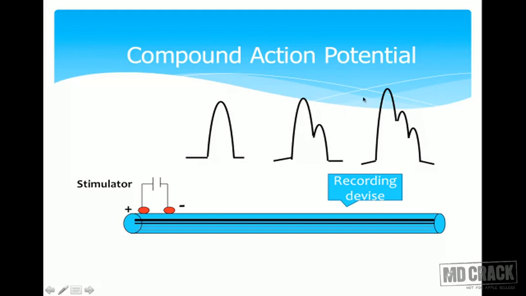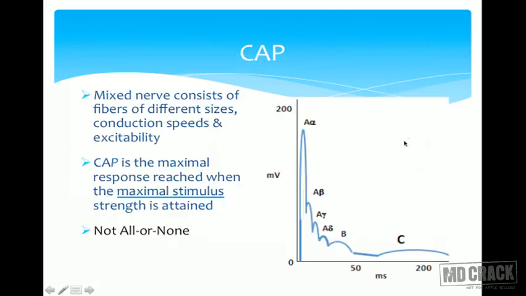This is not a single action potential now, but this is the compound action potential of the nerve. As you can see here, it depends upon which fibers carry the action potential at the fastest rate. This is the graph, and if we apply maximum stimulus, the compound action potential I get is this.